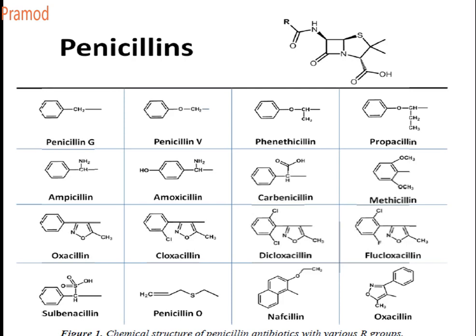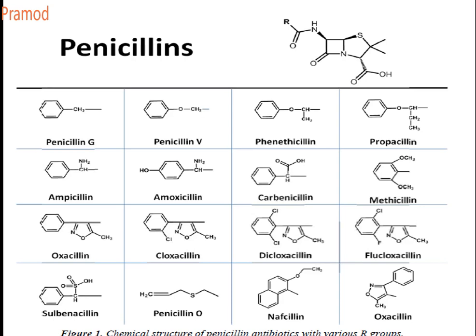Now let's go for the next class. Okay, next class is methicillin. So what is methicillin? The phenyl group is directly attached to your carbonyl group, but it has got two bulkier groups at the ortho positions, that is the methoxy groups. That's why it is called methicillin. This makes the drug penicillinase resistant. Because of the bulkiness, it will protect your beta-lactam carbonyl group and thus makes your drug penicillinase resistant.